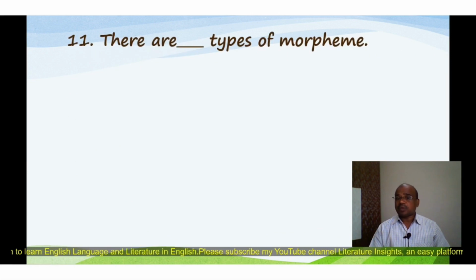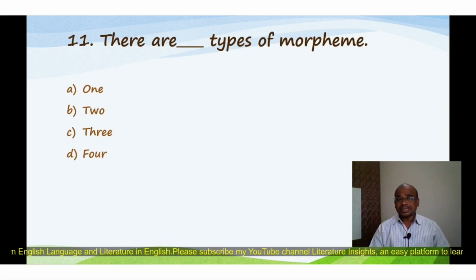In the sentence The train goes fast, fast is an adjective. It reveals the special quality of the train. Then question number 11: There are how many types of morpheme? The options are A. 1, B. 2, C. 3, D. 4, and the correct option is B, 2. There are two types of morpheme: bound morpheme and free morpheme. For example, take the word delimit. De is a bound morpheme, limit is a free morpheme. De has no existence of its own, it depends upon the main word limit, but limit has its own identity and independence.